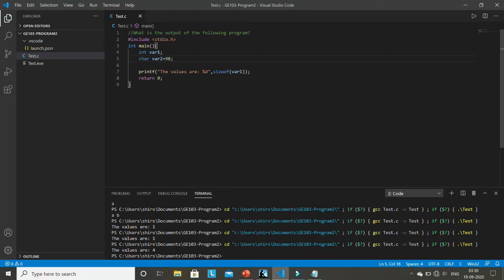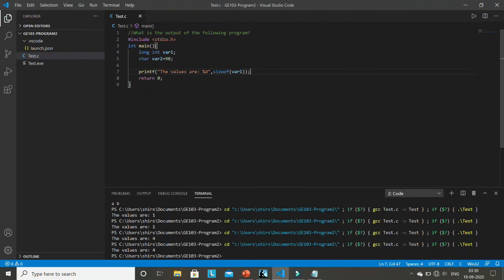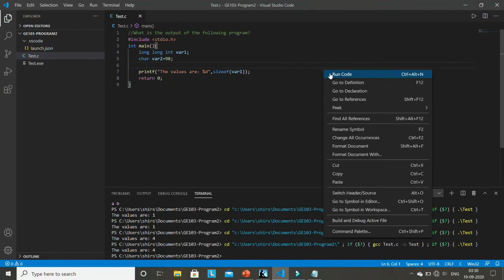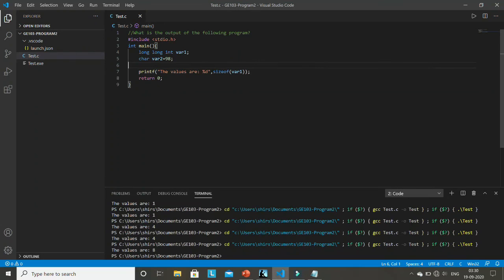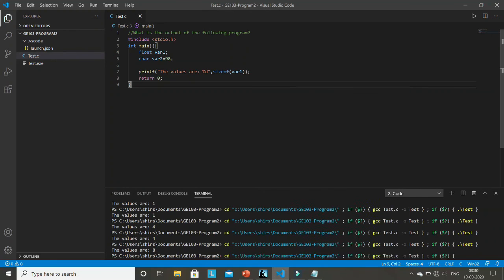So it sometimes varies from system to system, but you can easily find out. If I write here long integer, let me see what it is printing. Long integer is also 4. Long long integer, it is 8. If I write here double, float is for real values, then it will also print 4. See, it is printing 4. So the size of each data type you can print.